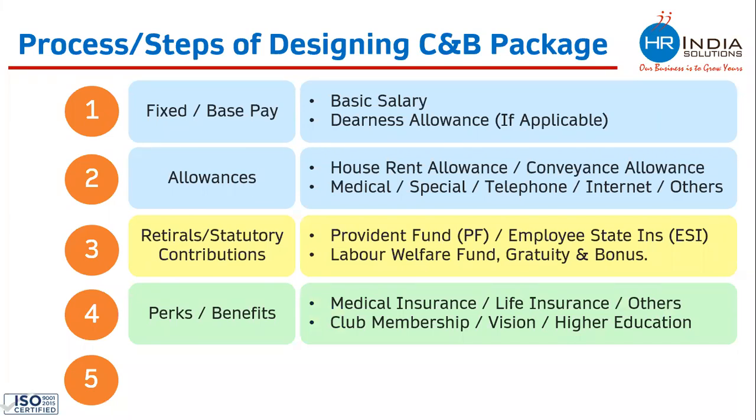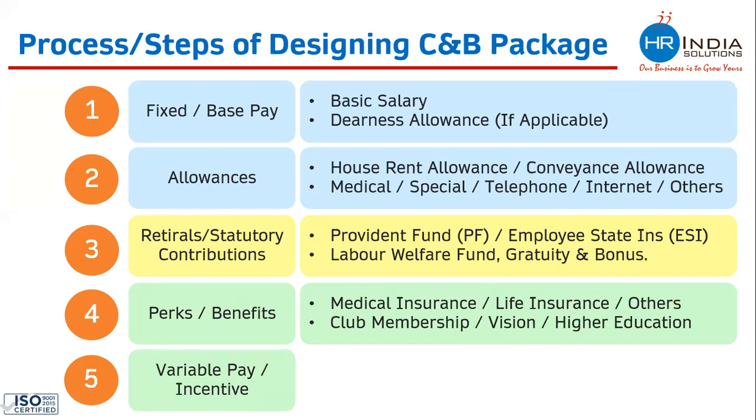If your company wants to add the cost of benefits which they are providing to the employee, you can add the cost of that. Once you're done with these 4 steps, the last and final step is to add the variable pay or incentive. If the position is something which is required to achieve a certain kind of target, and on the basis of achievement of that target the person is getting paid, you can add the cost of that.